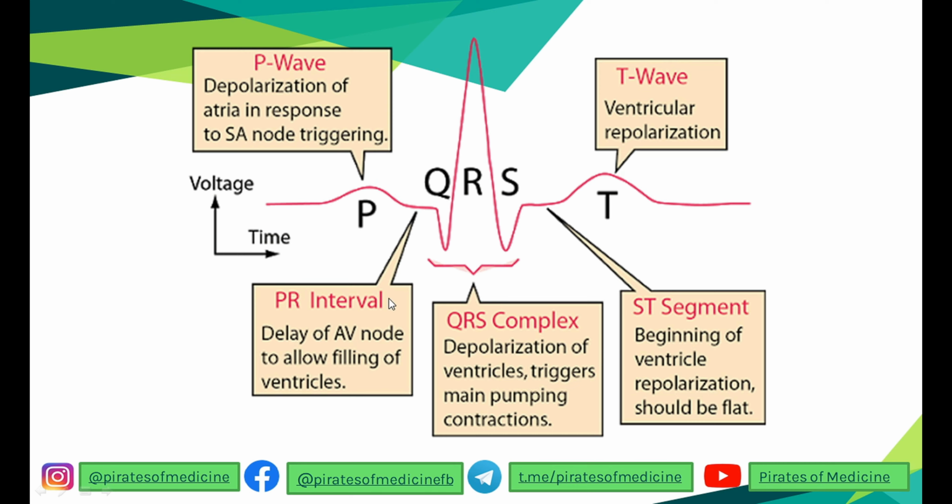Then the PR interval signifies the AV delay, which allows the ventricles to be filled before the impulse reaches the ventricles. And the QRS complex is the depolarization of the ventricles, which triggers the main pumping contraction of the ventricles. The ST segment is the beginning of ventricular repolarization, and it should normally be flat. And the T wave represents the repolarization of the ventricles.